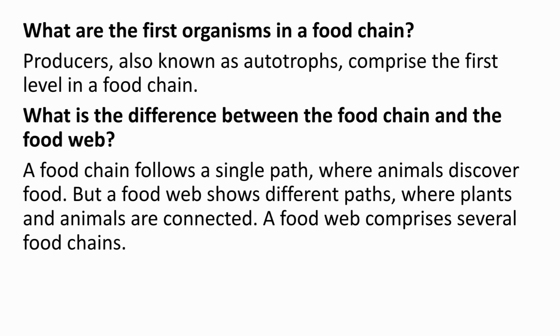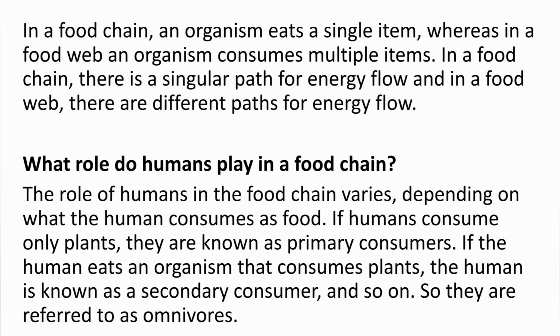A food chain follows a single path, where animals discover food. But a food web shows different paths, where plants and animals are connected. A food web comprises several food chains. In a food chain, an organism eats a single item, whereas in a food web an organism consumes multiple items.